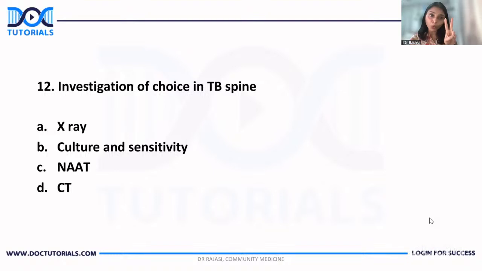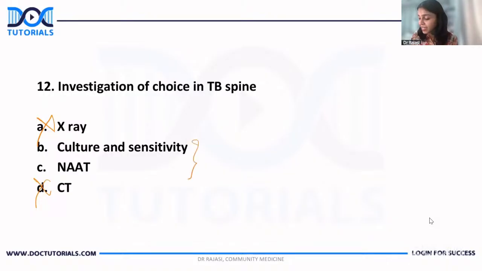I can rule out two. Because investigation of choice in TB, you can rule out radiological methods. It is not X-ray, it is not CT. I'm not saying that X-ray and CT cannot detect, but the thing is, it has to go to an advanced stage because early things will not be detected by X-ray and CT. So you are left with two, which is culture and sensitivity.